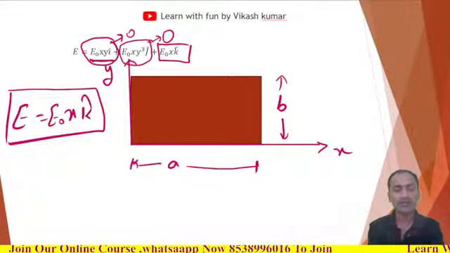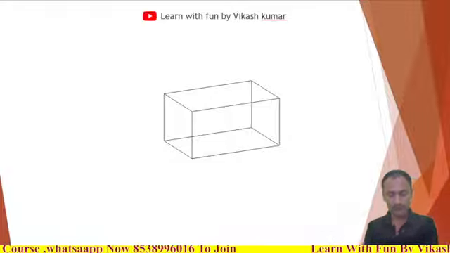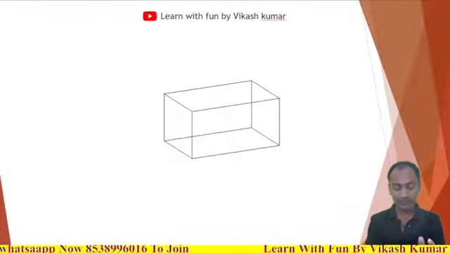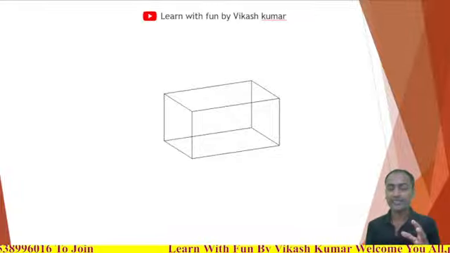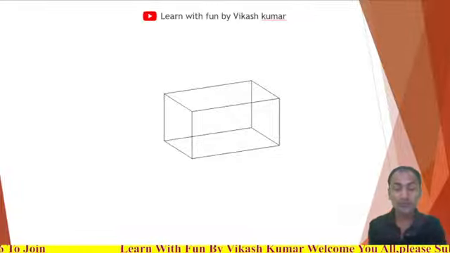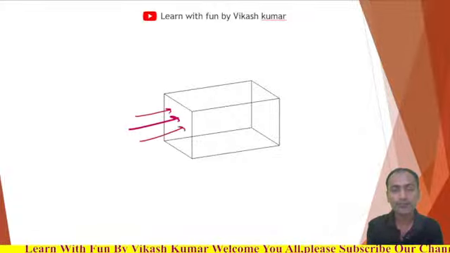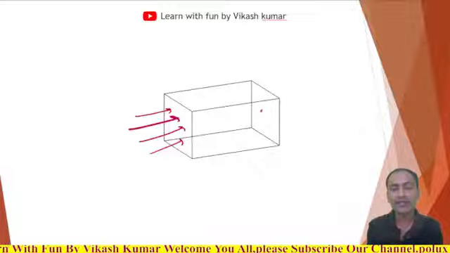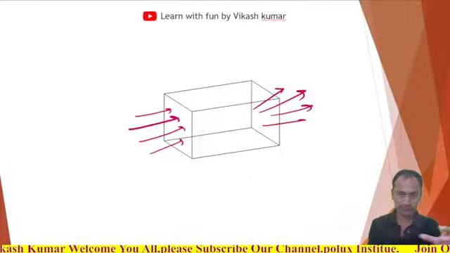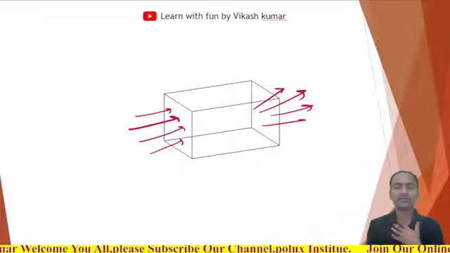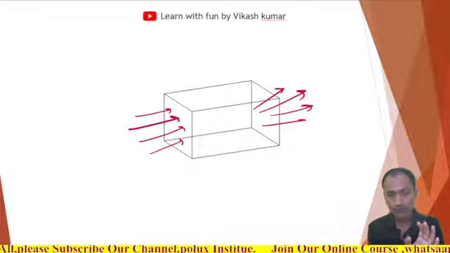Now let me discuss this. What will happen to this shape? Once again, electric flux means the number of electric lines passing through a surface, a closed surface. So let's say electric flux is passing through this way, and electric lines are coming outside from this shape. What is the electric field here? How will you calculate the electric flux for this type of shape? Just a second.